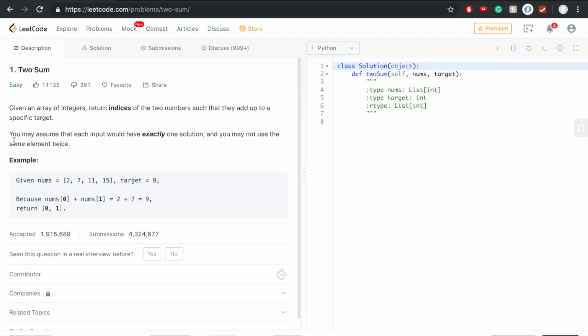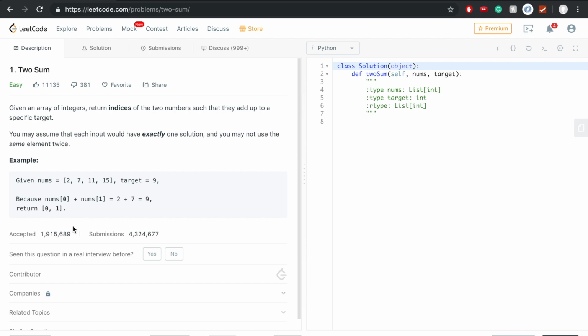Let's read on. You may assume that each input would have exactly one solution. This is important right here. There is exactly one solution, and you may not use the same element twice. This is perhaps the most important thing about this question.